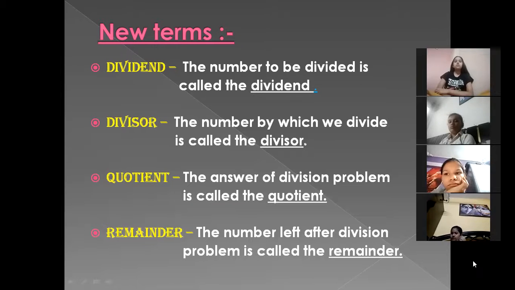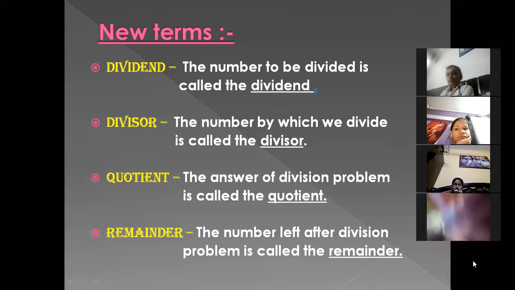Okay. So now, can you tell me, beta, what number is left after the division problem? 1. So this number is called remainder. Yes, beta. So by taking a very simple example, I have explained all the new terms related to the division to you.